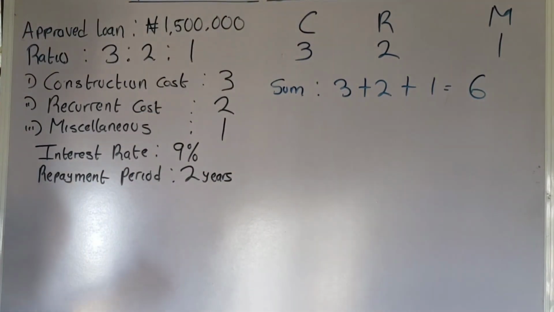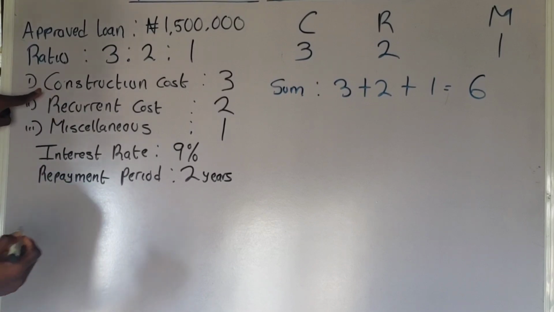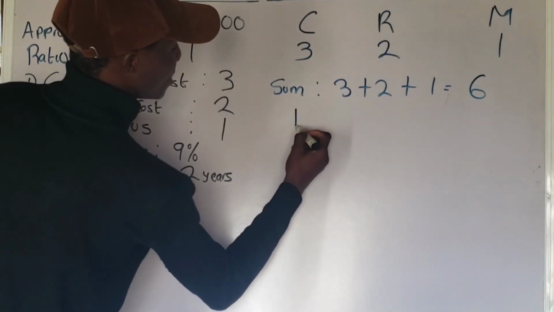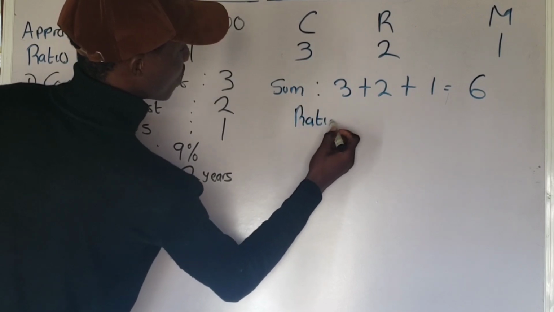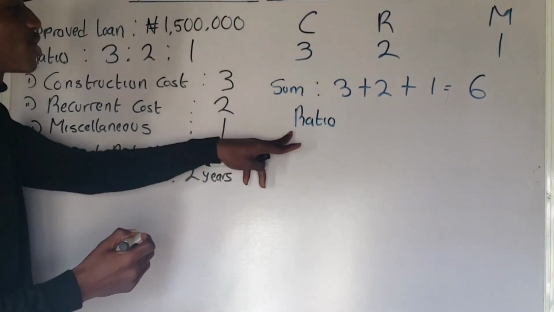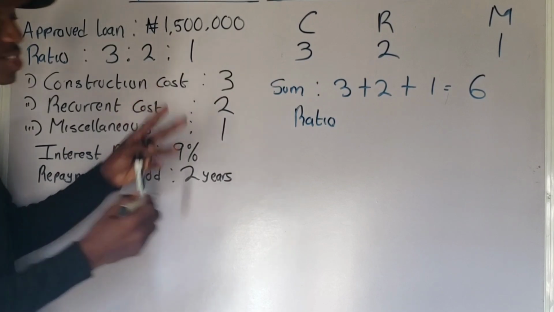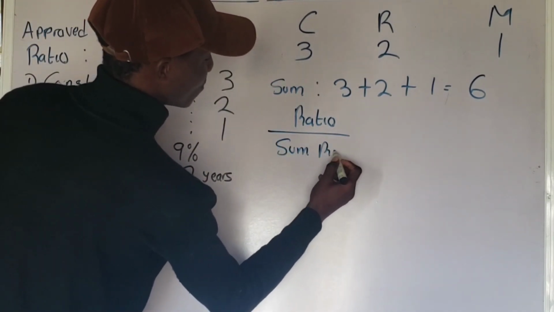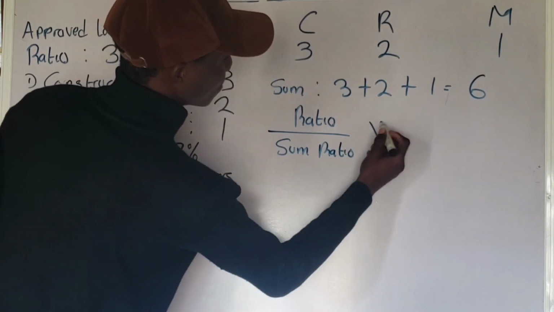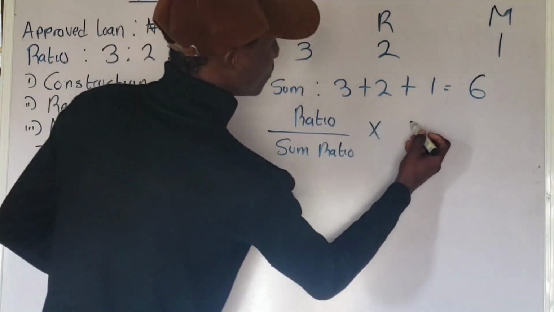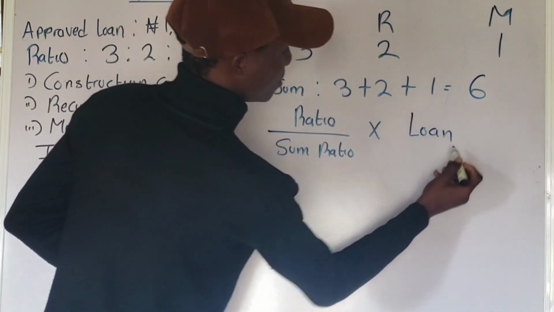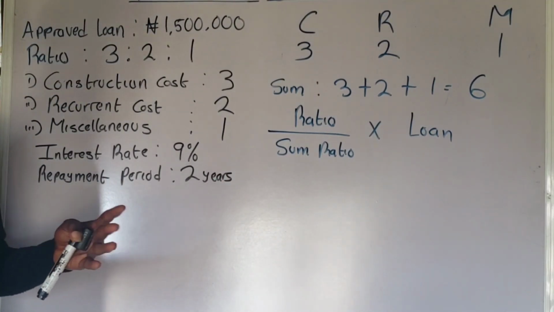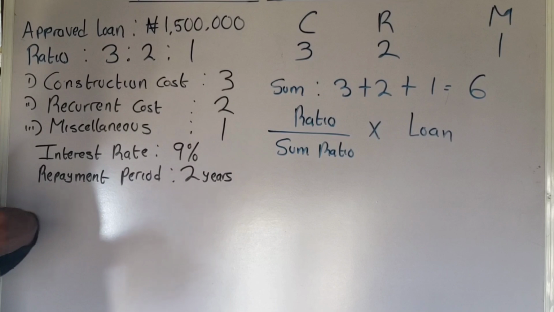Now we want to determine the amount that we are going to spend on construction. That means the portion that accrues to construction, that is the ratio of construction, all over the sum of ratio, multiplied by the approved loan. I derived this formula so that you will be able to understand.